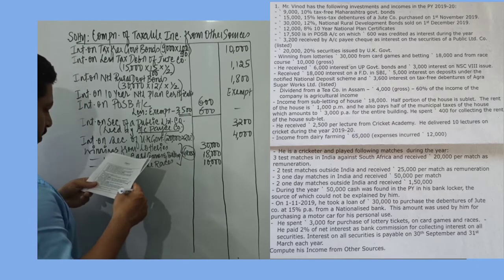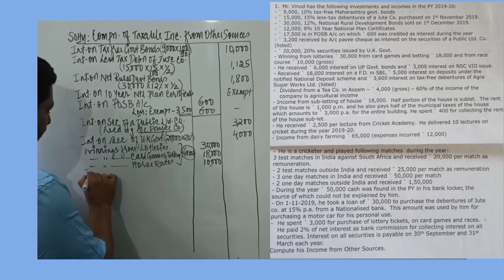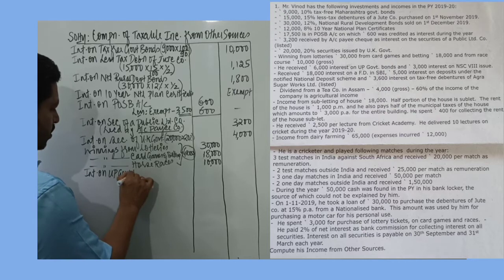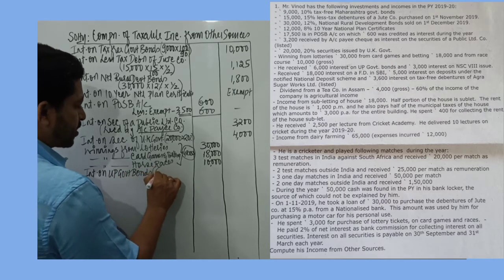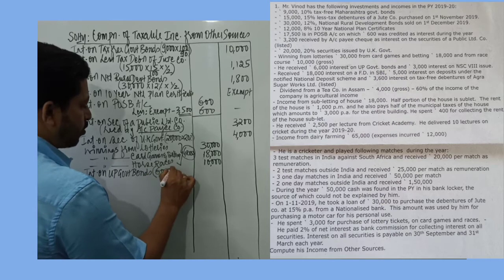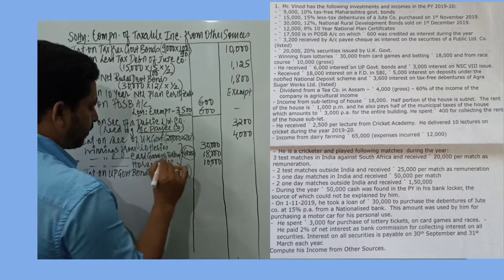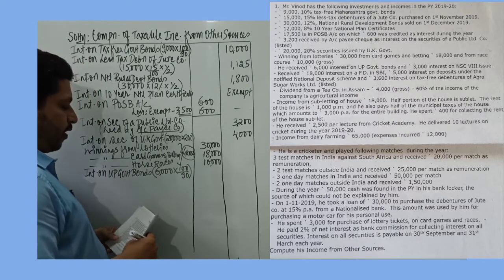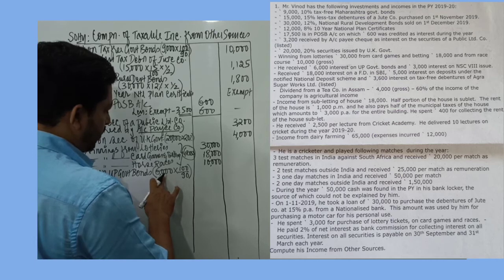Then he received 6,000 interest on UP government bonds. Now since the interest amount is given net, grossing up becomes compulsory. So 6,000 into 100 divided by 90. 9 6s are 54.